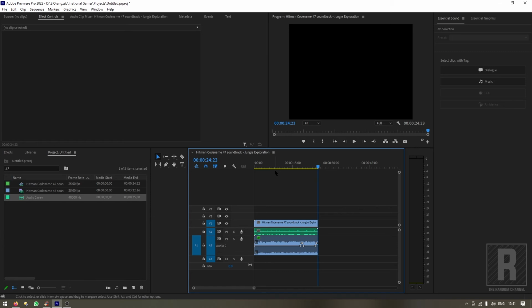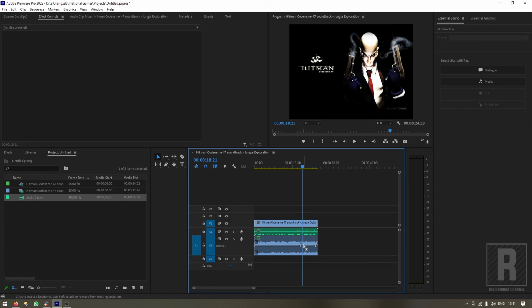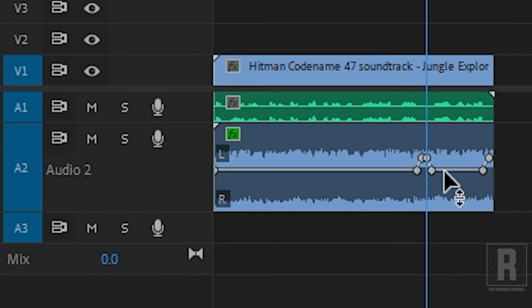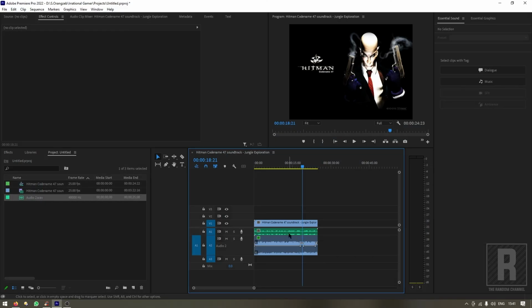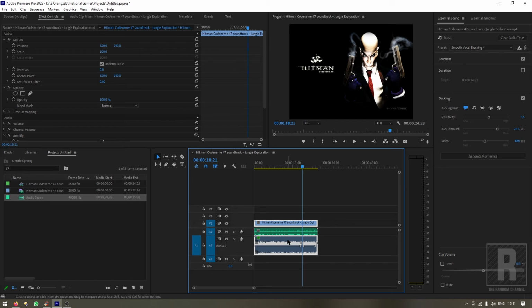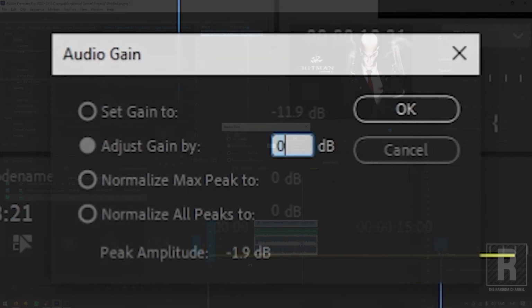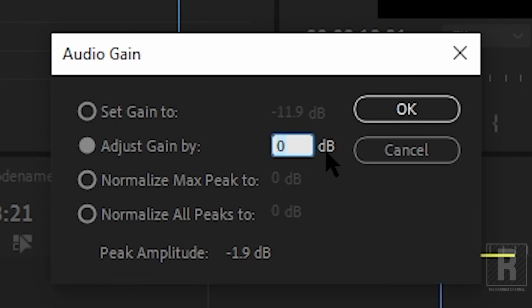So as you can see, whenever I'm not talking, the volume automatically raises. You can see these keyframes and these keyframes, which are automatically added into this music track. But the problem here is that there are actually two problems I can see and hear. The first is the music track volume is so much lower, and you can increase that individually by right clicking on your music track, going to Audio Gain and adjusting the gain by 5 to 10 dB.